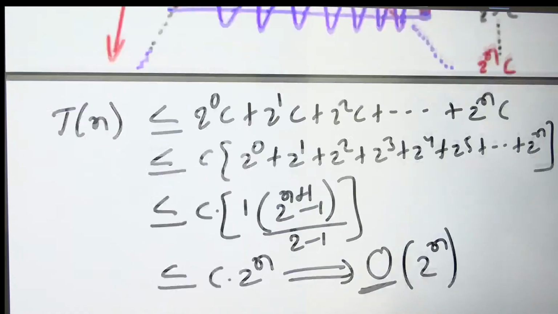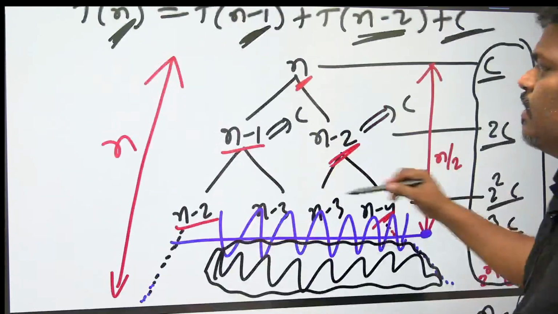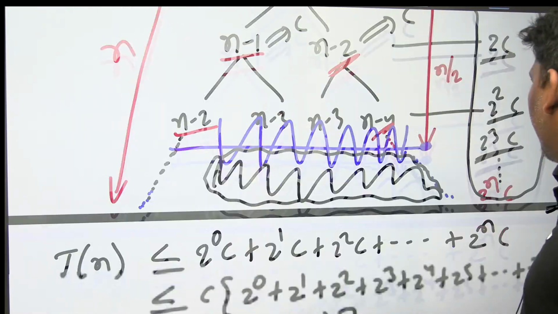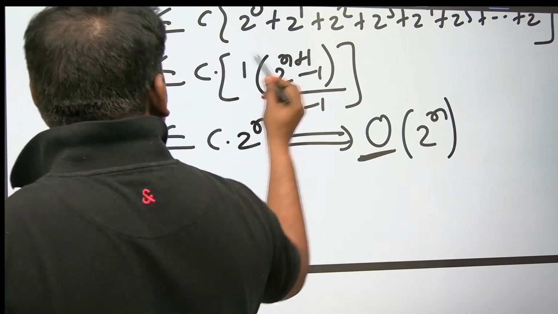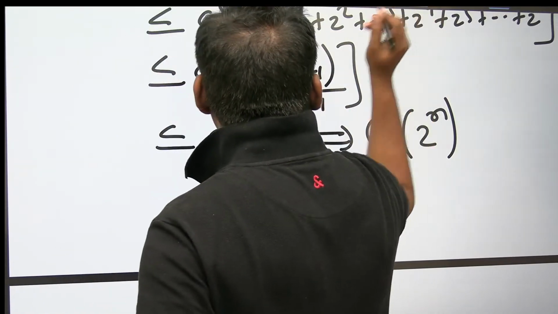And one more thing. When you expand this series n times in this tree, how many levels are there? N levels are there. That is called stack space. Let me write a note on that also.